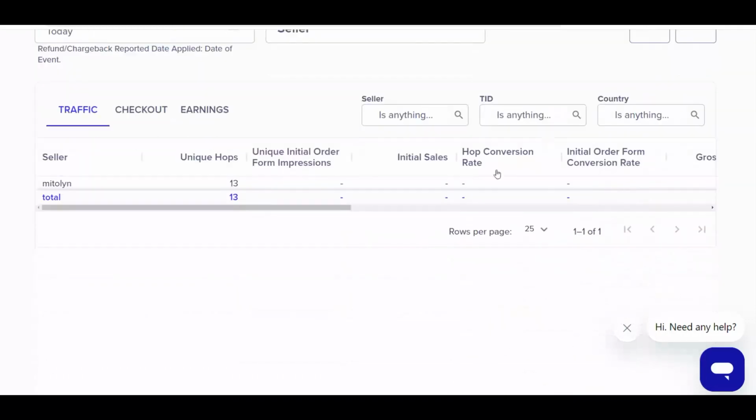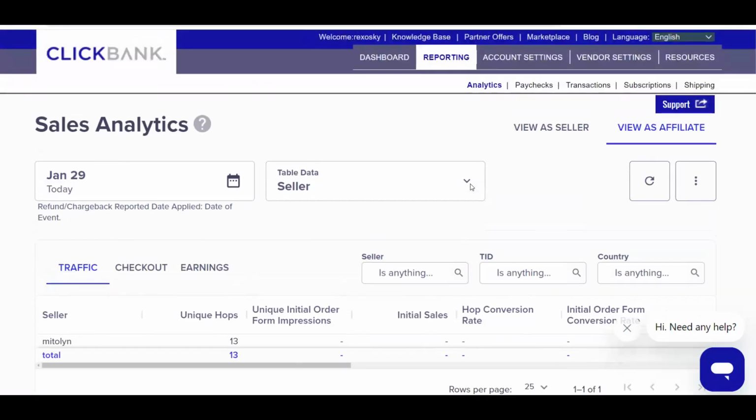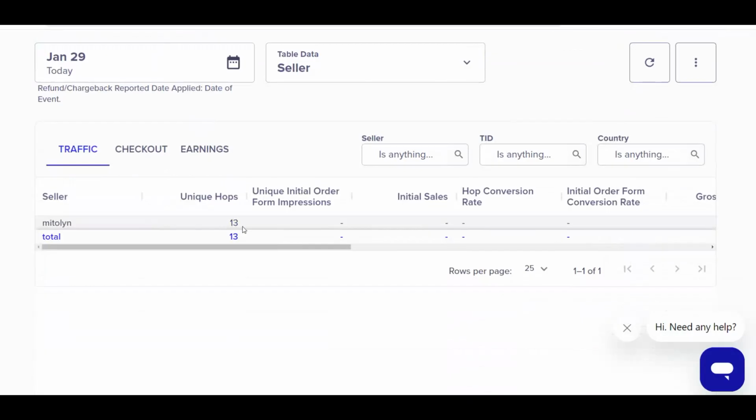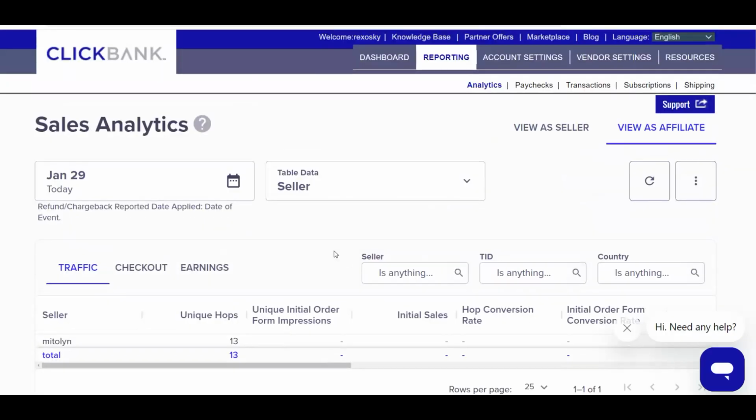And you can see right here today we have gotten even a lot more clicks, up to 13 clicks. We're going to try to get this number to at least 20 plus clicks every single day so that we can make our first sale very fast within the remaining days of this 30 days Clickbank challenge, using 100% free traffic and without having to spend any money buying anything. So you can see I've already gotten 13 clicks.